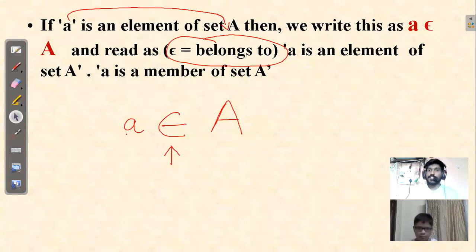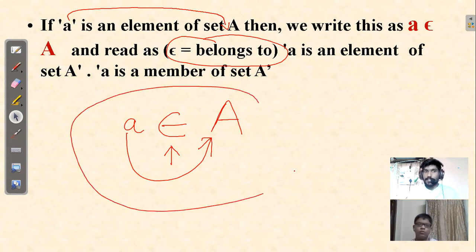Yes, sir. That means this is like saying a is inside A. This alphabet a is inside the set A, or a is a member of your set A. So this is a mathematical way of writing that an element belongs to a set. Is this notation clear? Any doubts, confusion in this notation? No, sir.